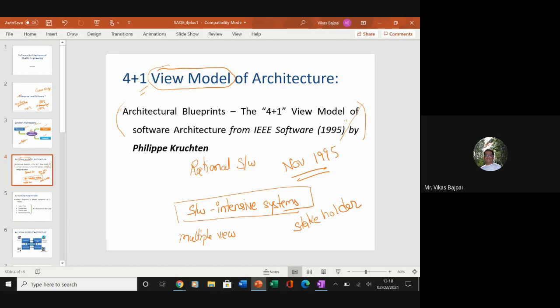Any points in this? What do you mean by view model? No?